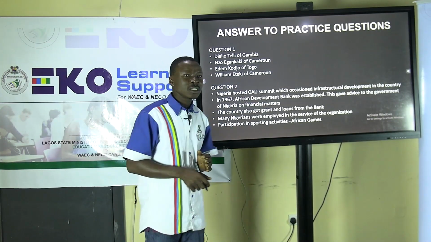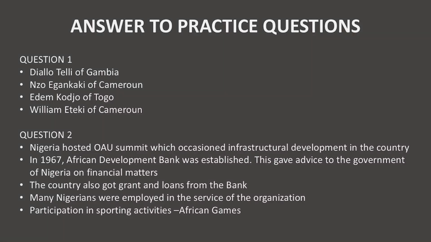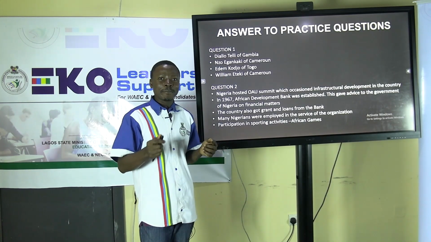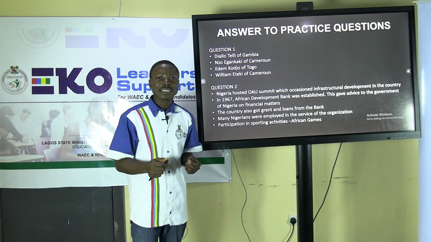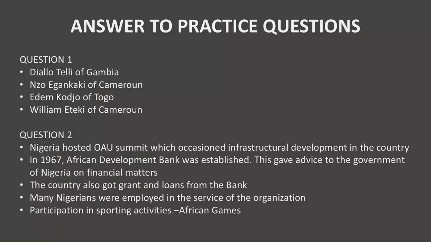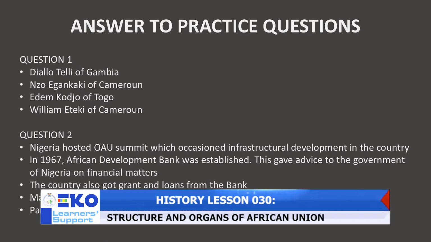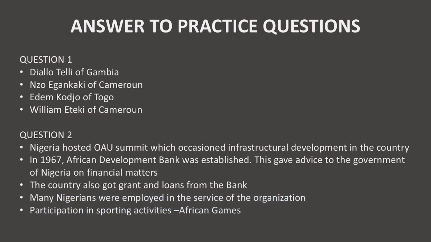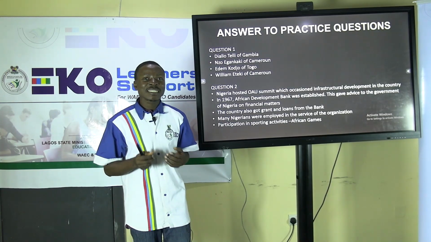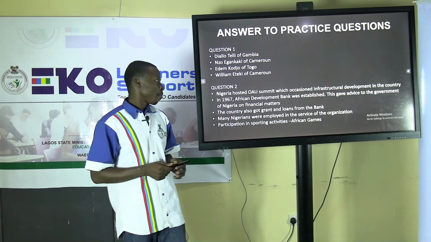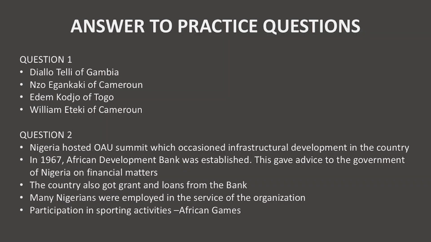Then the second one, which is asking for the benefits Nigeria has derived, or advantages of Nigerian membership. The question can even be reframed by asking the advantages of Nigerian membership in the organization. They include the hosting of African summits, which occasioned the development of infrastructure within Nigeria. The second one is the African Development Bank, established in 1967, which has been giving the Nigerian government financial advice and also financial support. Also, the country has been getting grants and loans from the bank.